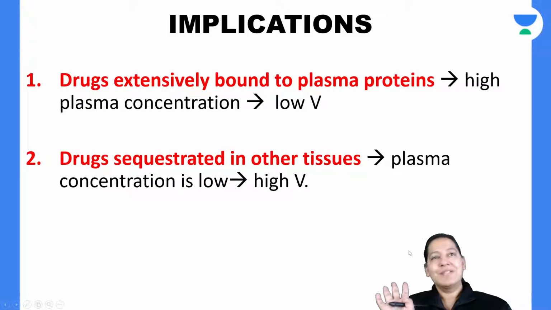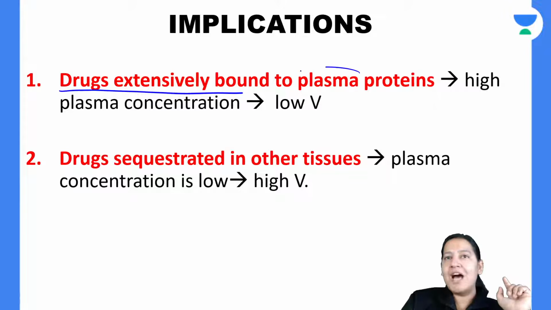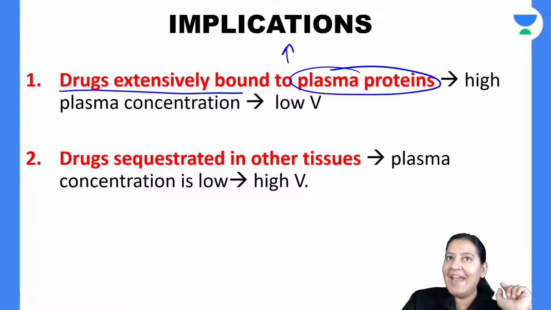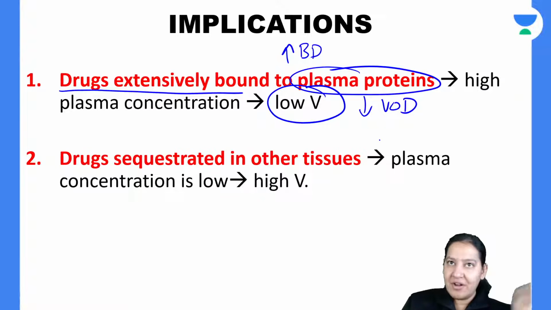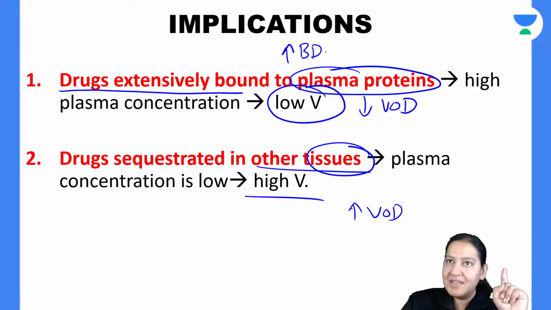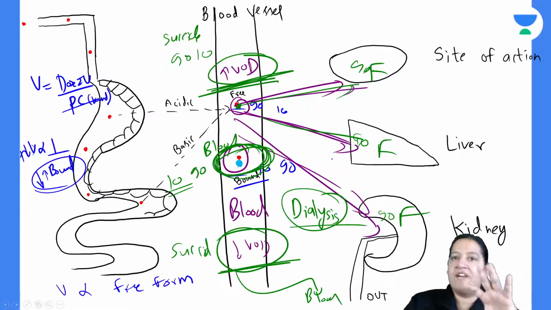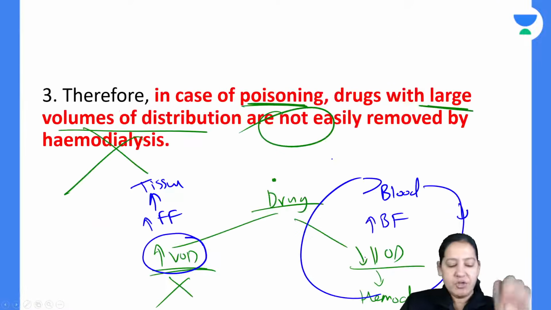So that is the thing. The drugs which are extensively bound to the plasma protein, that is having high bound form, have low volume of distribution, and the drug which is sequestered to other tissue, which is entering in the tissue, will have high volume of distribution, right? The drug which is present in the blood has low volume of distribution and the drug sequestered in the tissue has high volume of distribution. We got this concept. You know the summary, or should I repeat the summary?